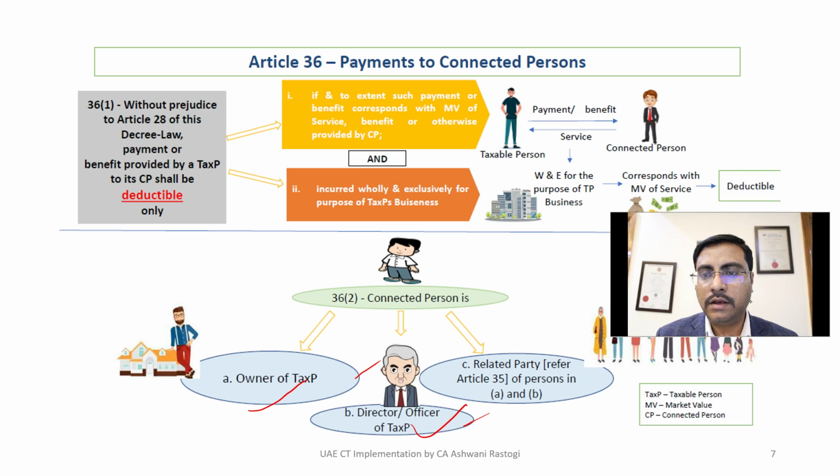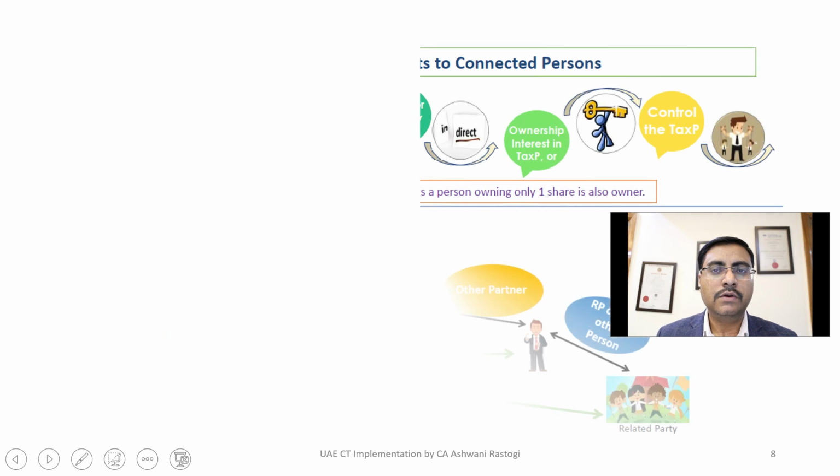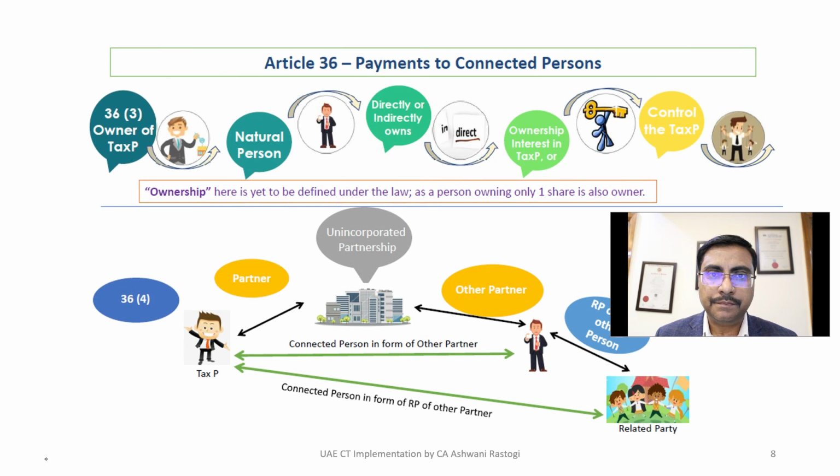That is allowed only if it is wholly and exclusively for the purpose of the taxable person's business and corresponds to the market value of the service, and is deductible. Payment to a connected person is covered in the form of payment to a natural person directly or indirectly holding an ownership interest.